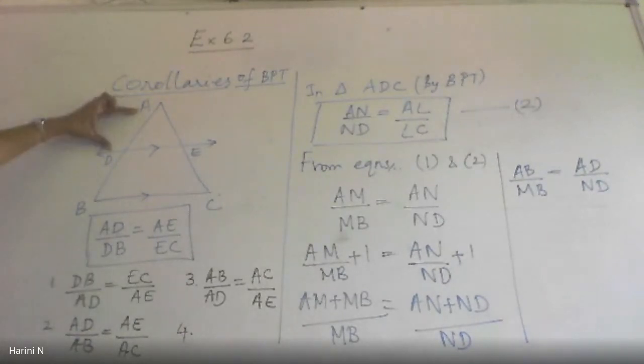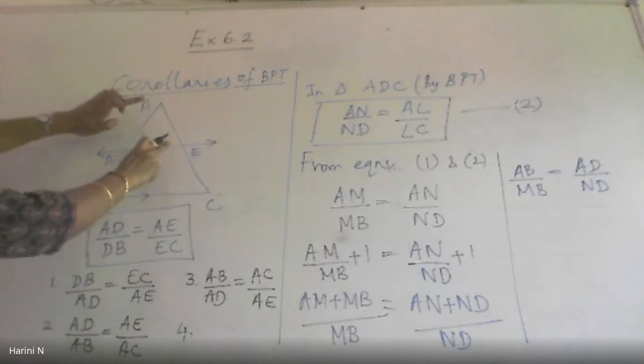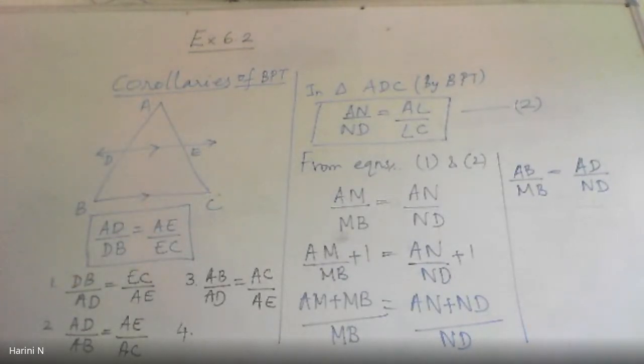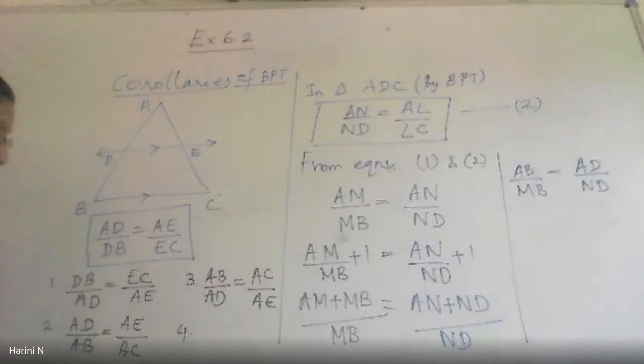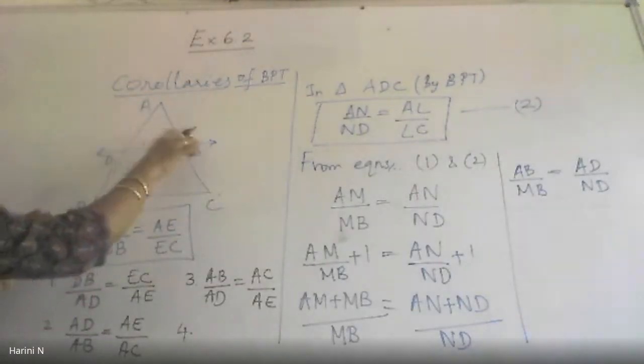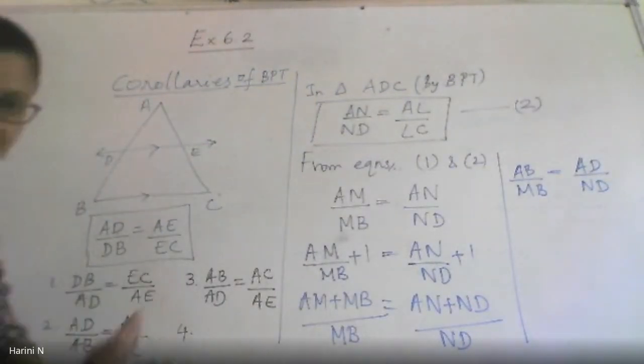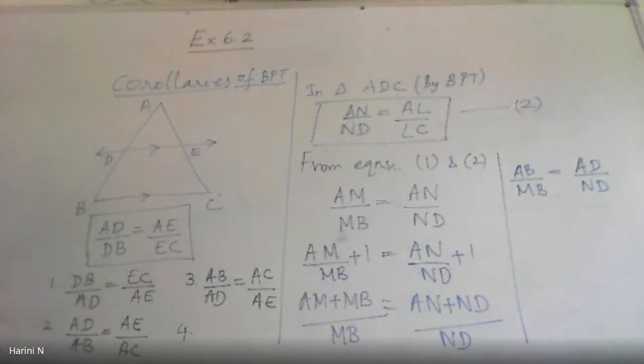I took AD by AB and I took AE by AC. Now which segment can I again combine? Any guesses? Ma'am, BC. BC has nothing to do with these four segments. The division is happening only in the other two sides, not to the parallel side. BC has nothing to do with the ratios.